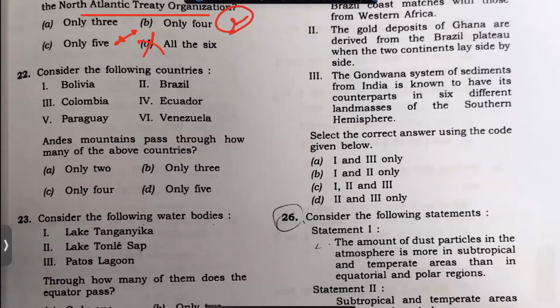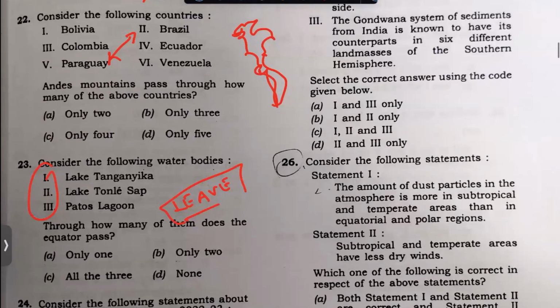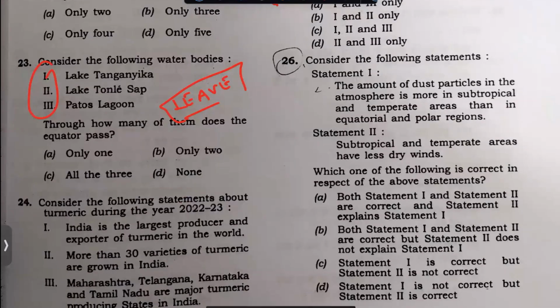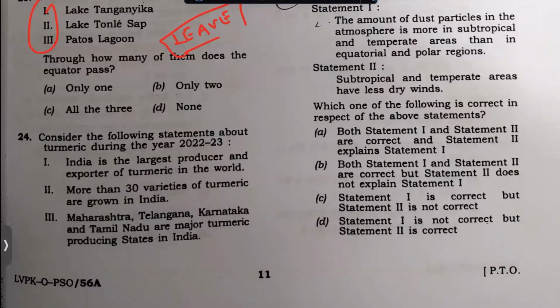This also is a tough question. Maybe I will solve this question in the detailed analysis. Andes is a mountain here, but which of the following does not come? Paraguay and Brazil. It's a very tough question. Maybe in the detailed analysis we will see. This question is also a tough question, but this question is something that I will leave. I have no clue. Andes also I know a little bit. I can make a guess of this, but this question I have no idea at all. So this will not be something that I will take.